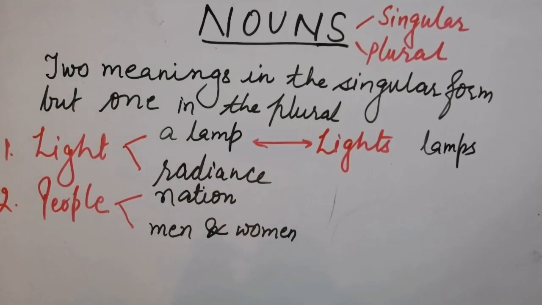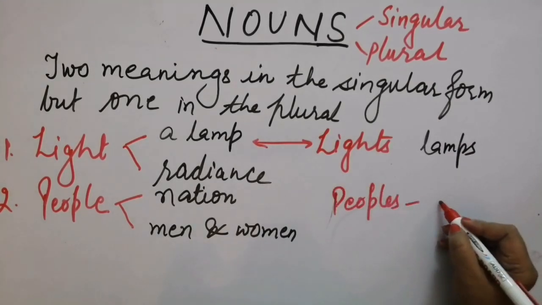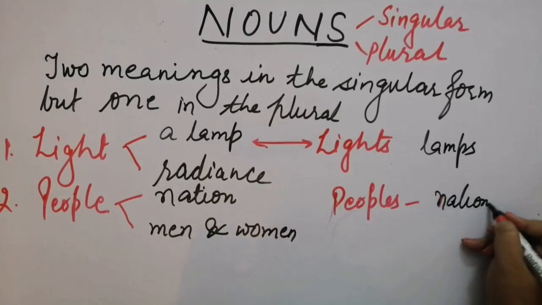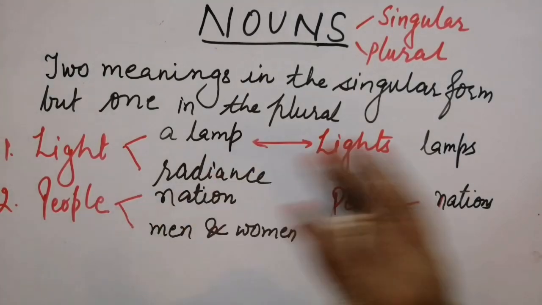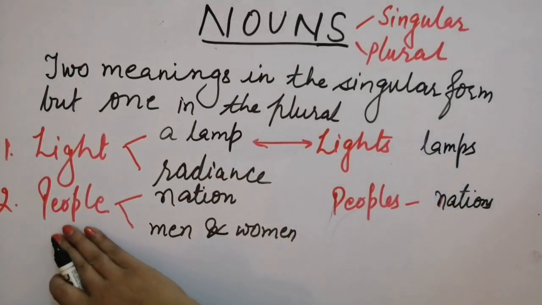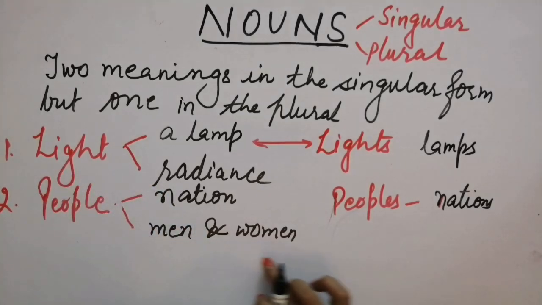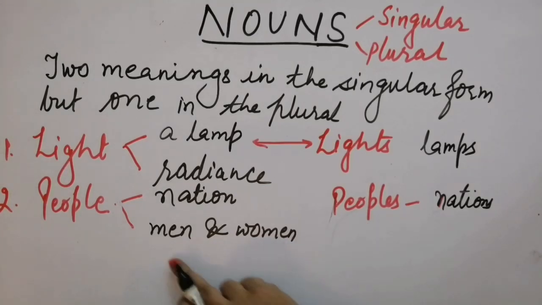But when we take it in plural form, that is peoples, it stands for nations only. How? See, when we say people, it's the people of that one country we can talk about. And again, when we say people, it itself is representing men and women both, right? Men and women both. Now, when we say peoples, it doesn't represent just men and women.